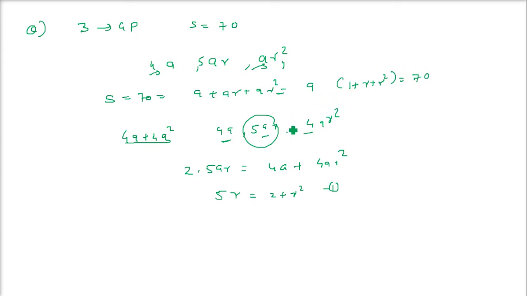When we solve this quadratic equation, we'll get R as 2 and R as half. When we put R as half here, we'll get A, and this A comes to 40. So the terms will be 10, 20, 40, and when we put R as 2, you'll get 40, 20 and 10.